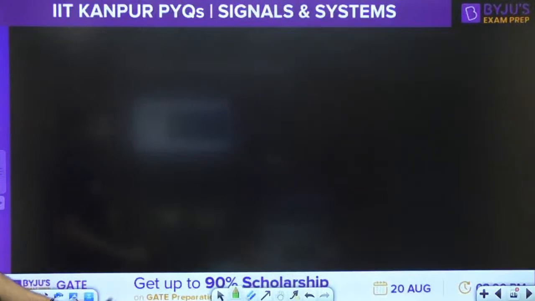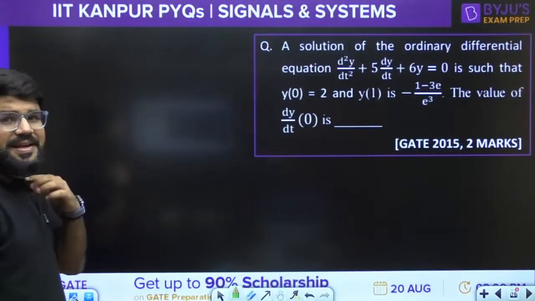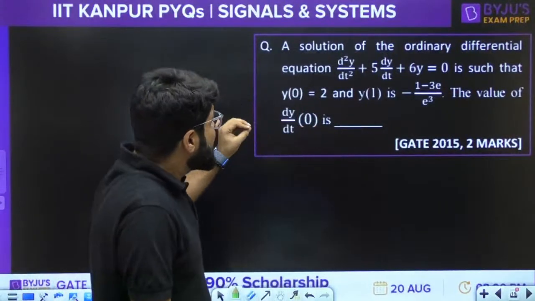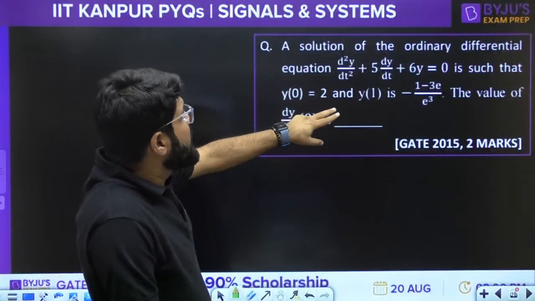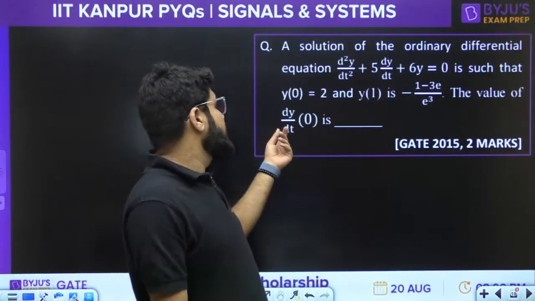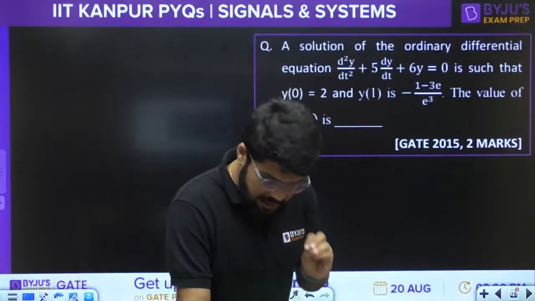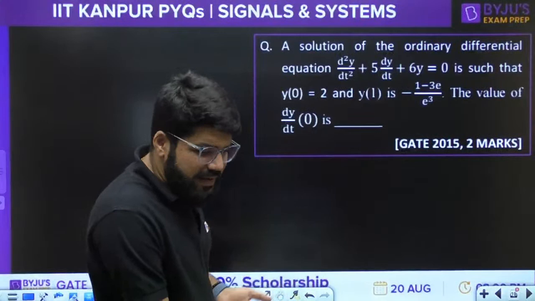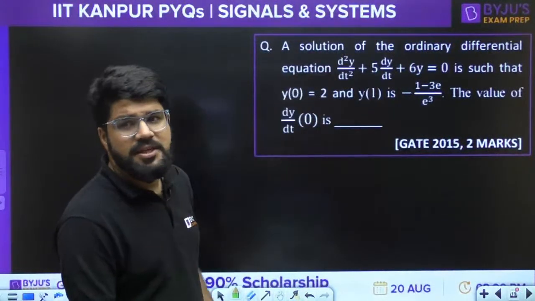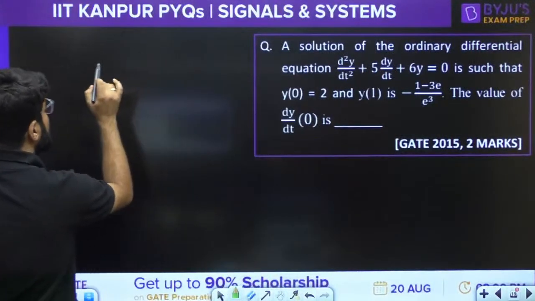Okay. Next question. The solution of the ordinary differential equation d2y by dt square plus 5 dy by dt plus 6y equal to 0 is such that y(0) equal to 2, y(1) equal to minus of 1 minus 3e by e cube. What is the value of dy by dt at 0? Once again, the initial value of dy by dt. Now how to find the initial value? The initial value theorem will come, but first of all we have to solve this differential equation.